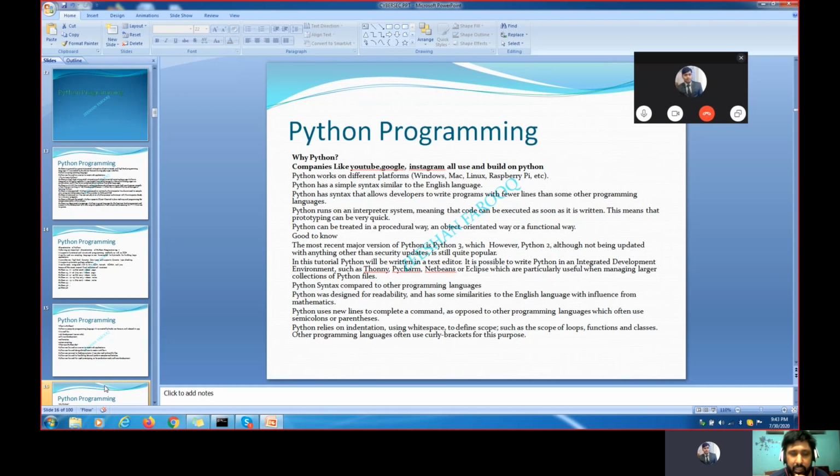For example, like Java code. Seven to eight lines of Java code we can write in Python in just two lines, or even one line, because Python is a very simple programming language. And apart from that, it takes very little time to compile. The code is very clear, and takes very little time. So what exactly does the company want? The company wants the code to be very easy.